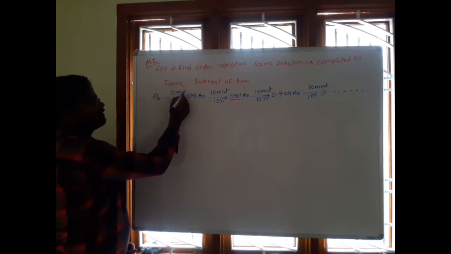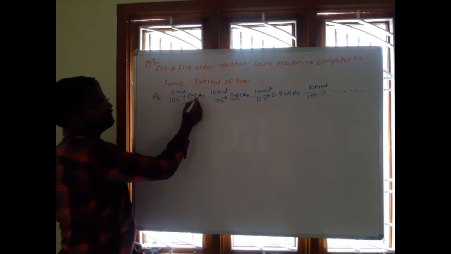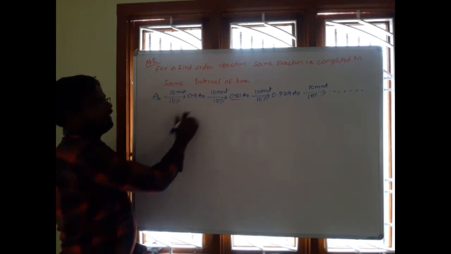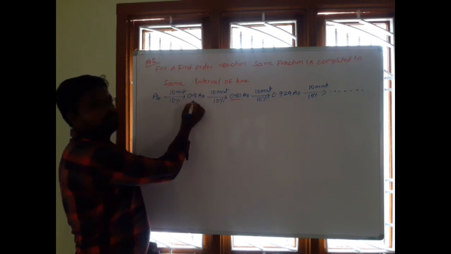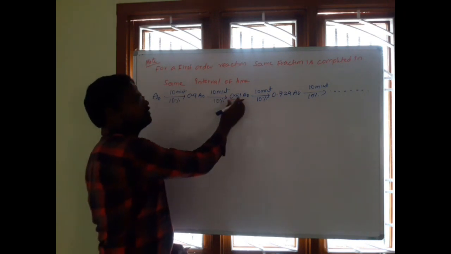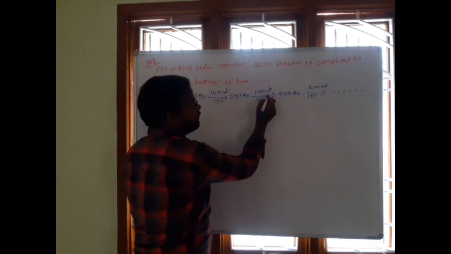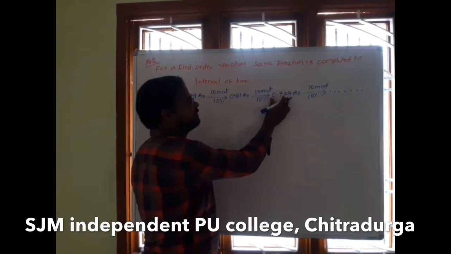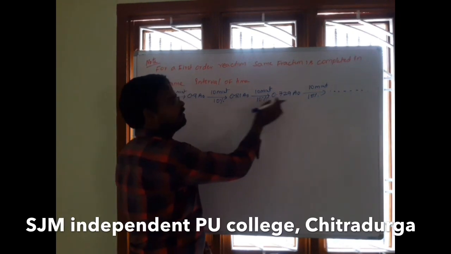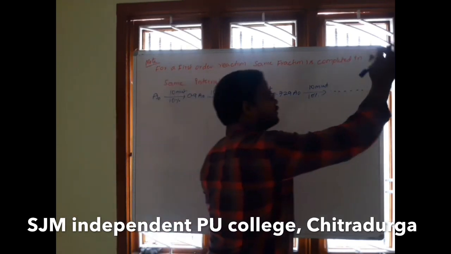After 10 minutes, 10% is decomposed, so 0.9 is left. Another 10 minutes, 10% is decomposed from the 0.9, so 0.81 is left. In another 10 minutes, 0.729 into A naught is left. Like that this process is going on.